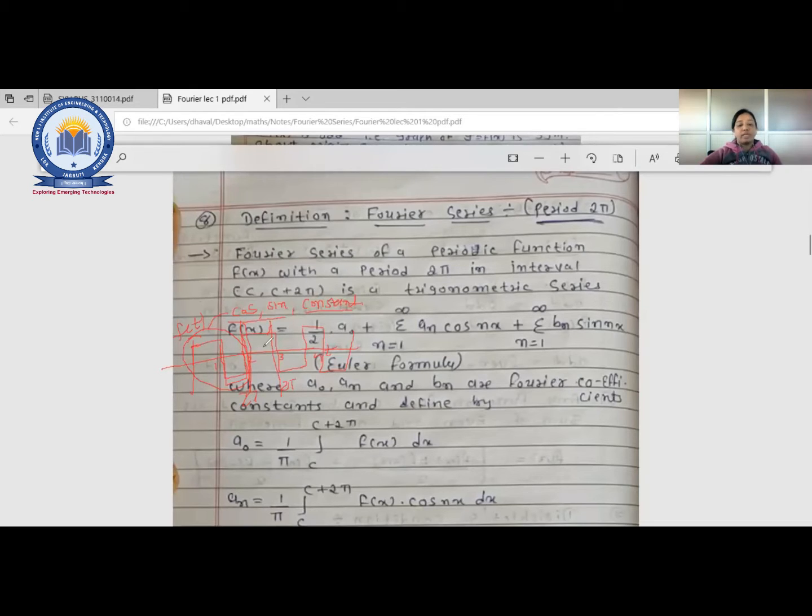This is the main combination used for all the Fourier series equations.